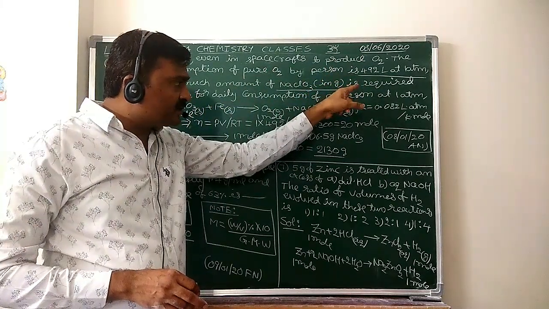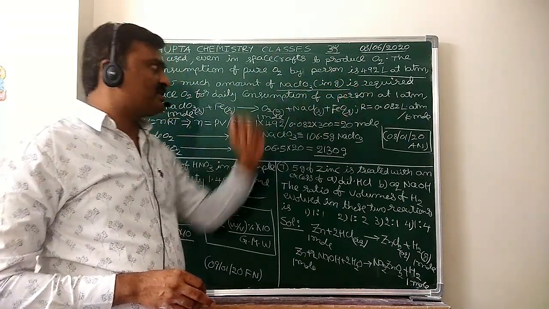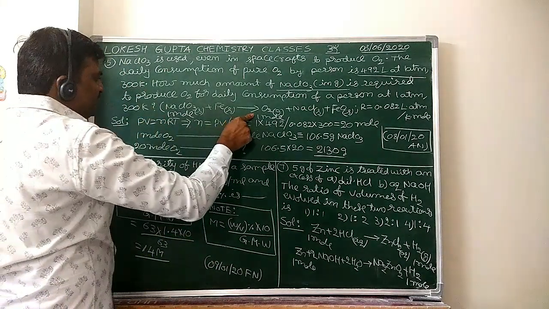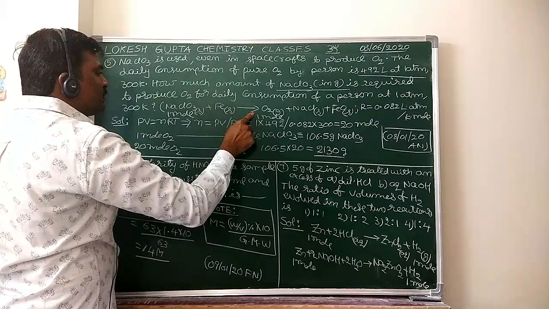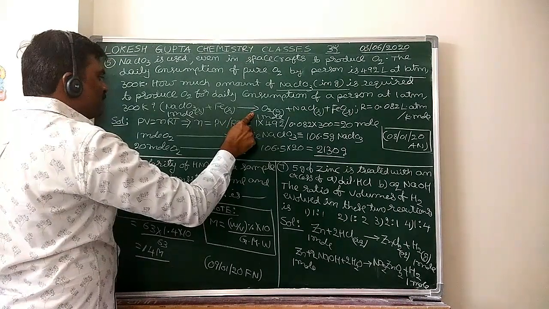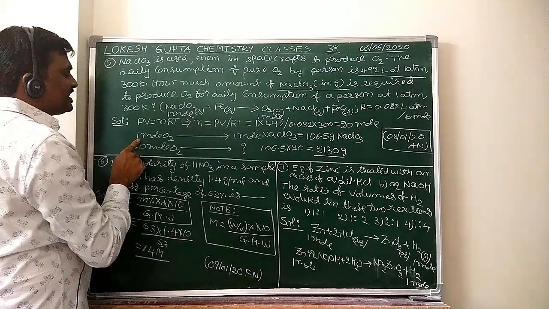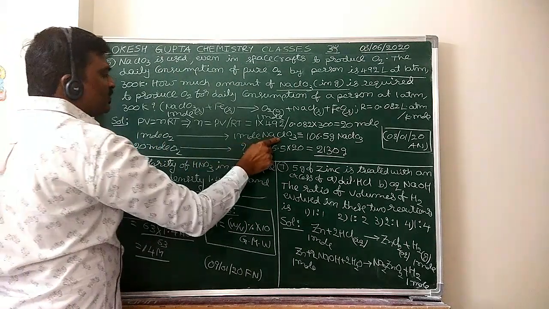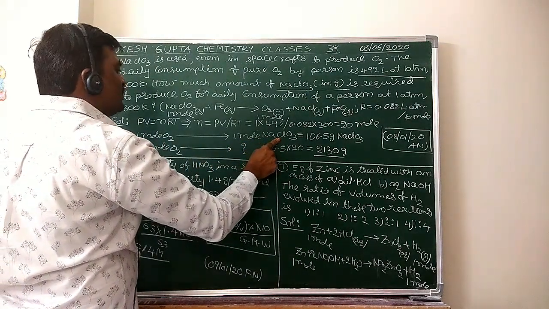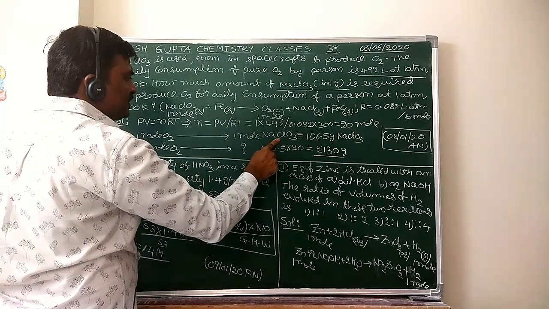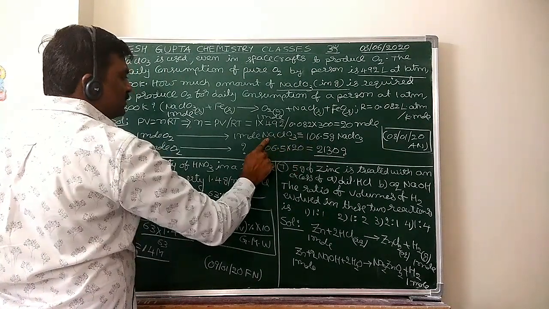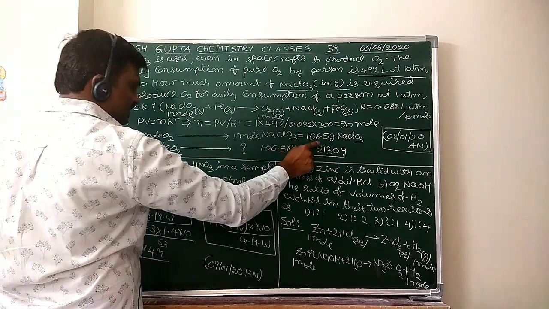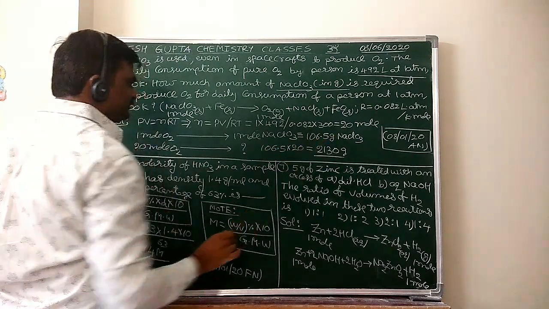That is equal to 20 liters of oxygen gas. Now see, from this equation what we know: to prepare 1 mole of O2, 1 mole of NaClO3 is required. 1 mole of NaClO3 is equal to 1 gram molecular weight. 23 plus 35.5 plus 48 is 106.5. This is equal to this much.